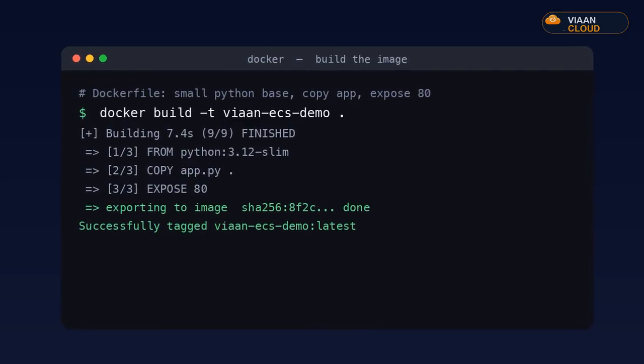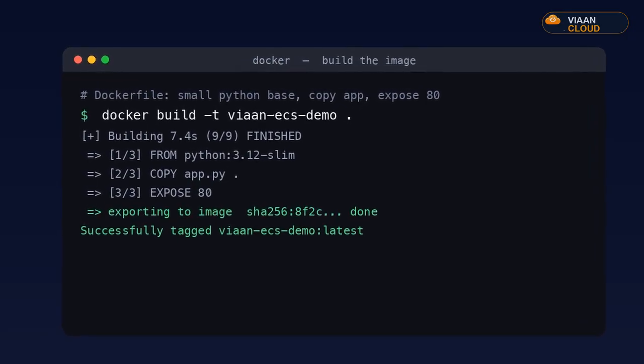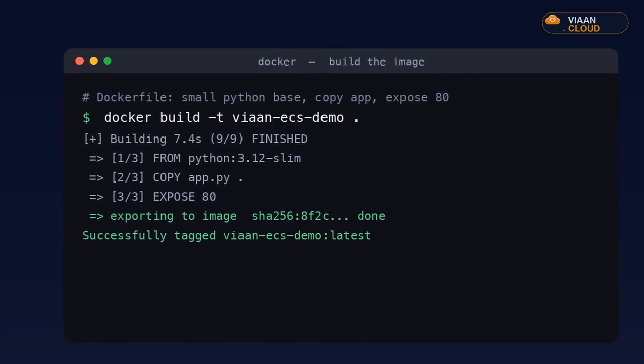Here's our tiny app and its Dockerfile. Before I touch the cloud, I do the thing most tutorials skip, I test it locally. docker build, then docker run -p 80:80, and I open localhost. There it is, working on my machine. That 30 seconds saves you from debugging in the cloud what was already broken on your laptop.